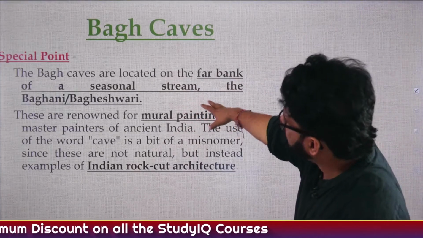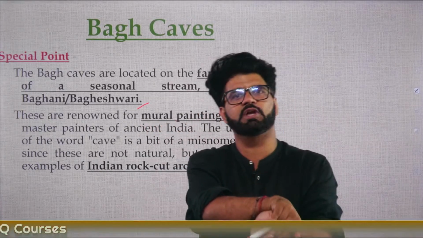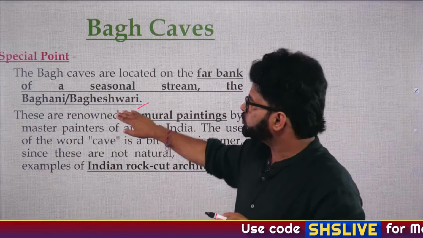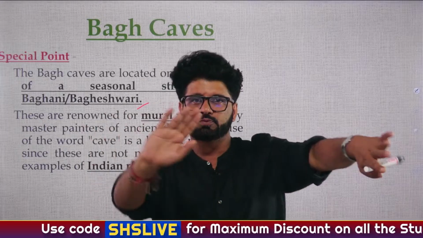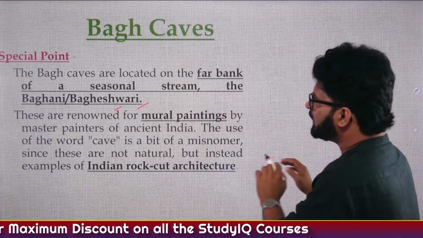Special point, located again. The rivers are also important, because if you see the PYQs, they have already asked on the banks of which river Ajanta caves are located. So if there is any river close by, you have to also know the name of that river: Baghani and Bageshwari. Fine.